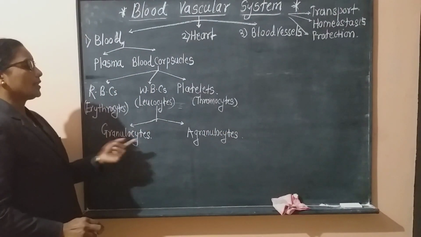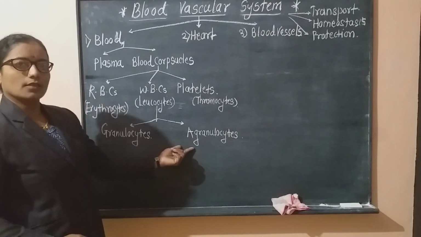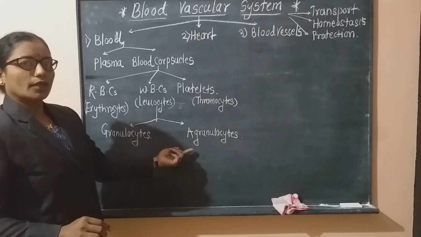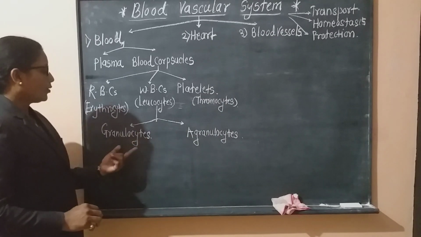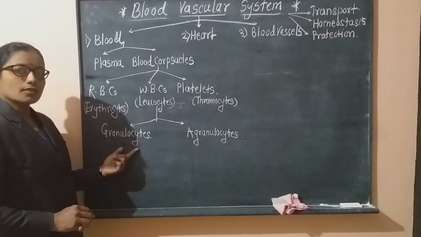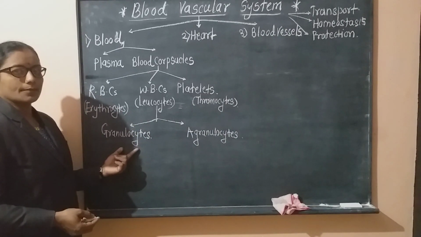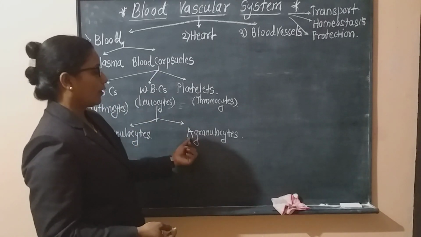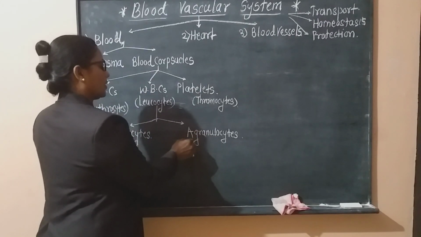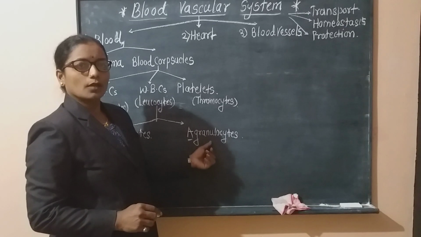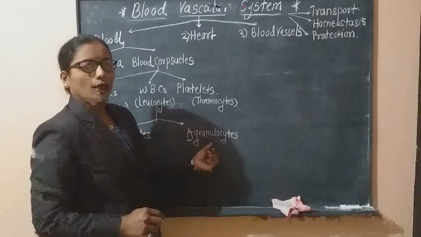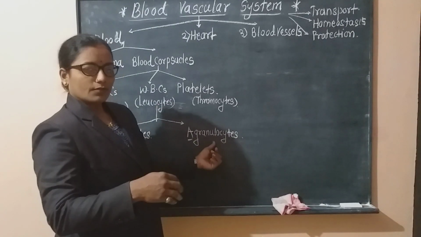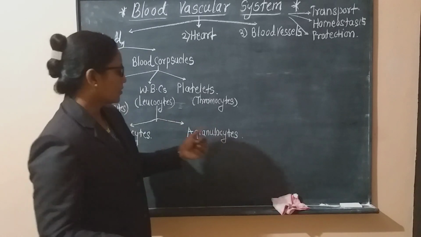These granulocytes and agranulocytes are also cells, but the difference is that granulocytes consist of granular cytoplasm, and in agranulocytes, A means absent. The cytoplasm does not contain any type of granules. It will be studied in the next video lectures.